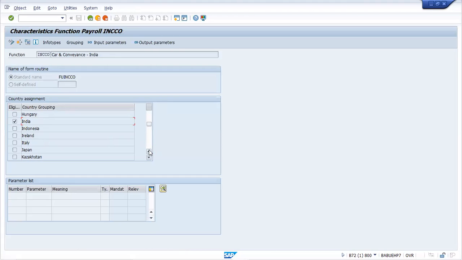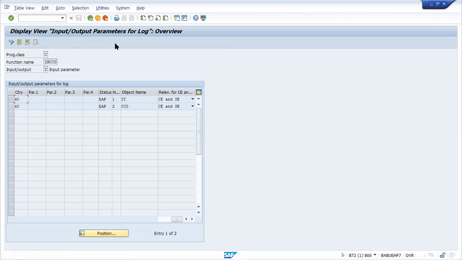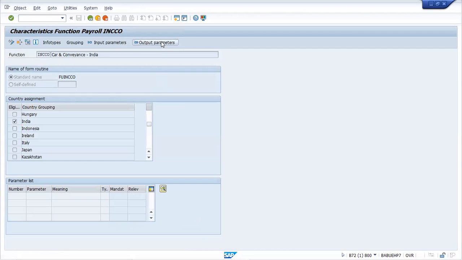Okay. So now you just click that input parameter. Okay. So in the input parameter, you will be seeing two things. One is IT, input tables data. Another also CCO. CCO, from where it is coming? The previous function which we talked about, P0583, from that CCO function is coming. That output will be as an input for this INCCO function. Okay. Now we just go back. We will be seeing the output here. Go back. In the output, if you click the output, we can see.